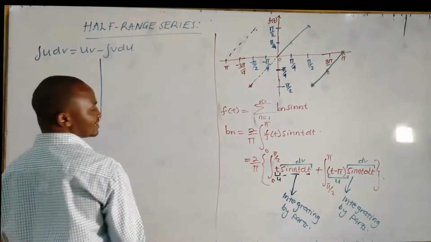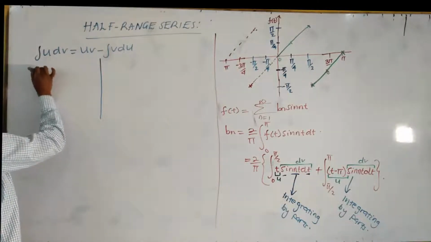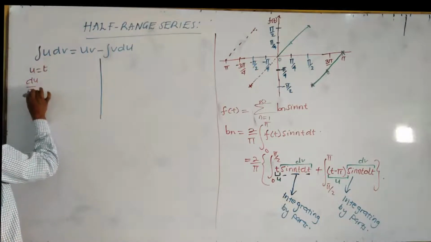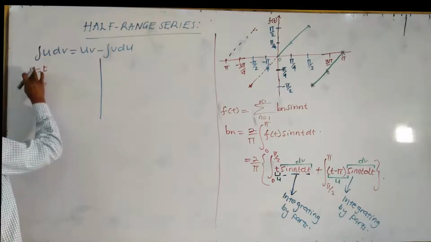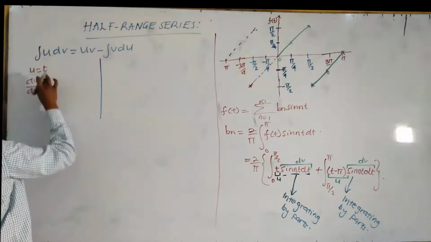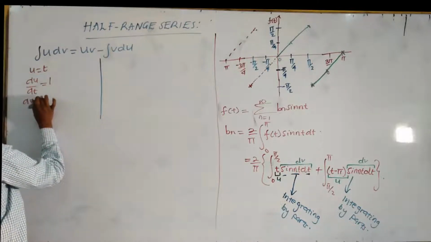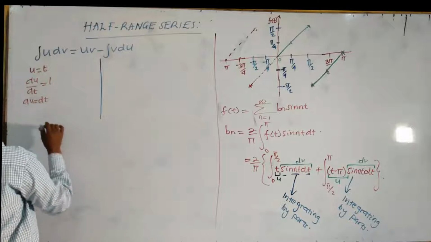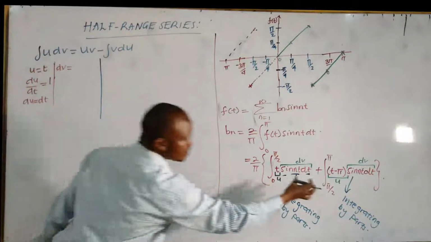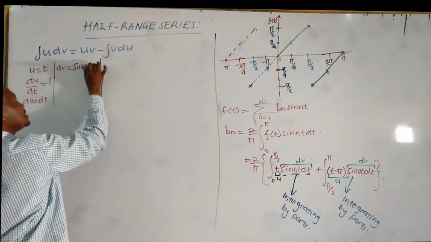I also change my colors. This one, let me use red. You know u is t. Differentiate both sides with respect to t, to give you du over dt, which is 1. Therefore, du is equal to dt. Here, we know dv is sin nt dt.